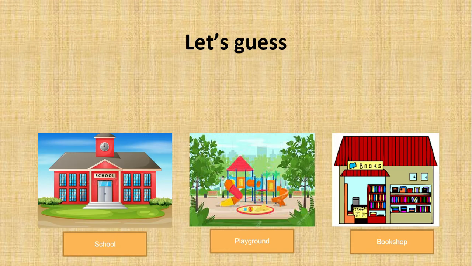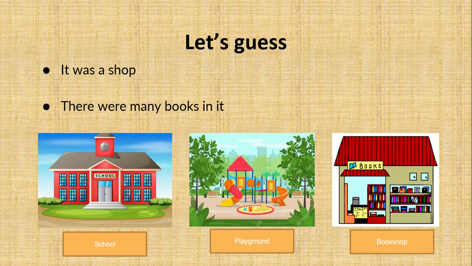Let's do some activity. Let's guess. Yesterday, I went to a place. Do you want to guess what the place is? I will give you some clues. Clue number one is it was a shop. The second clue is there were many books in it. So where do you think this place was?